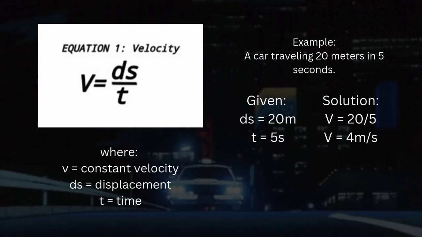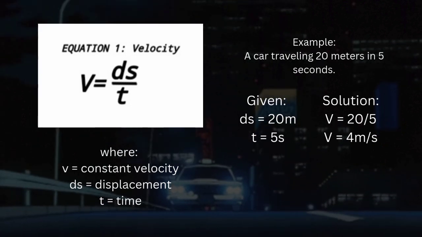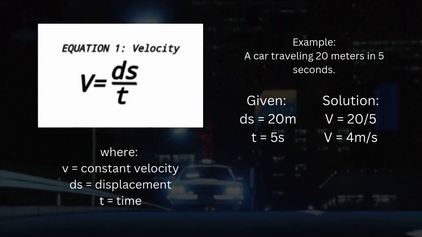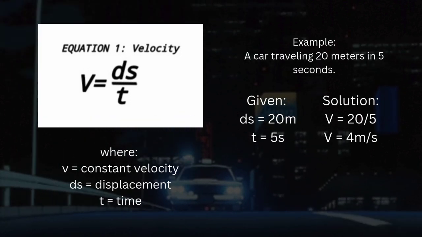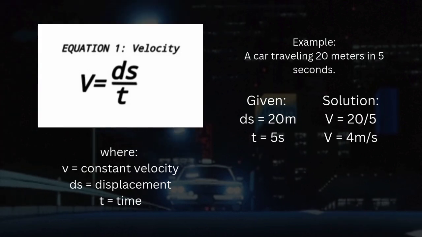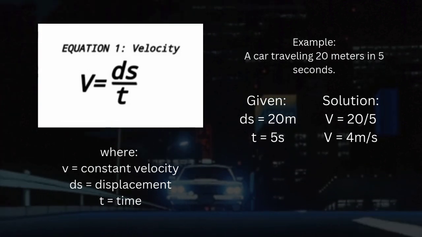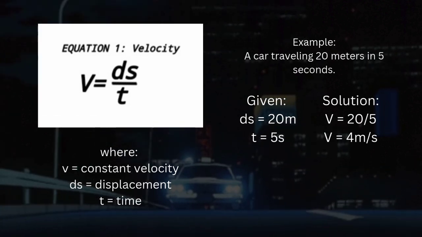You substitute these given variables in the formula. So, 20 divided by 5. The required solution is the velocity, which is 4 meters per second. So the answer is 4 meters per second.